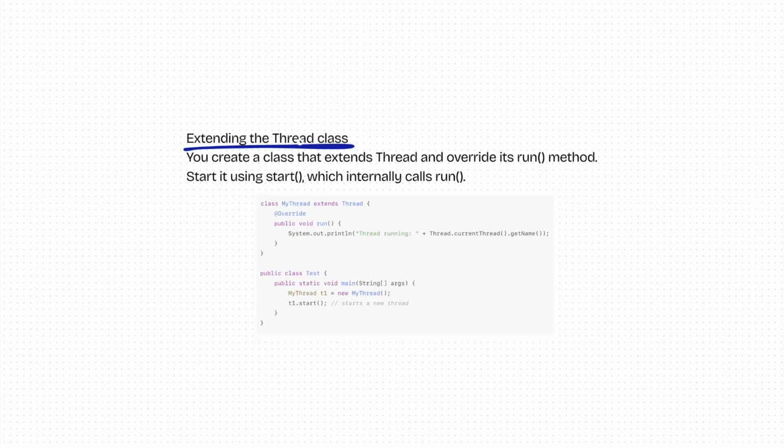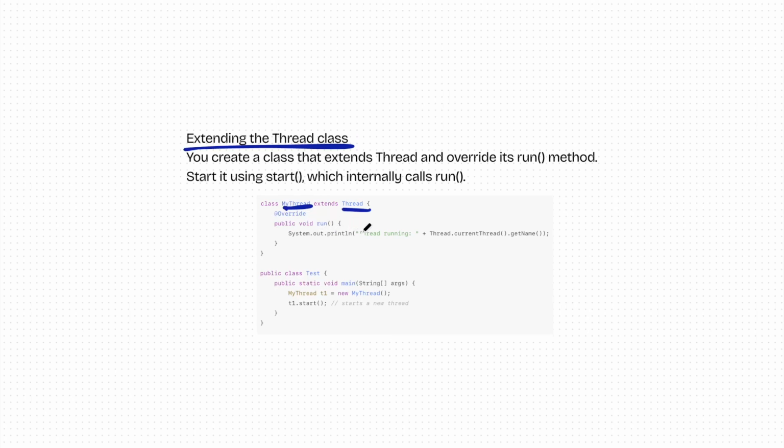To create it with the help of the Thread class, you can just create your class. You can name it anything, but you should remember that it should extend Thread. And remember, whenever you are extending the Thread class, you need to override the function called run.